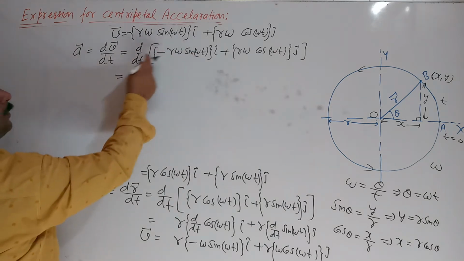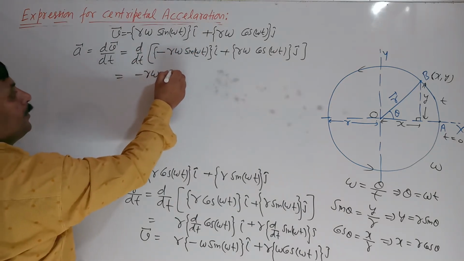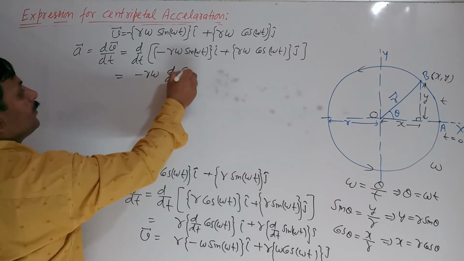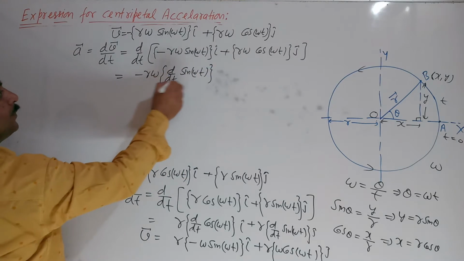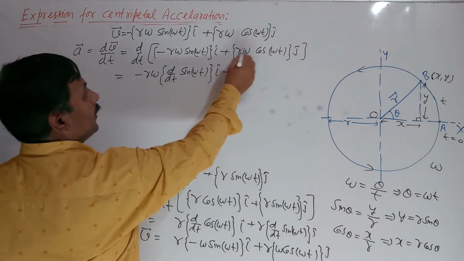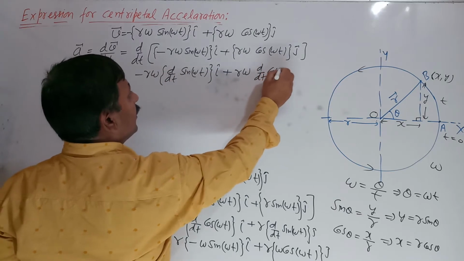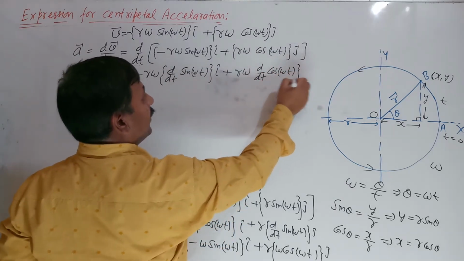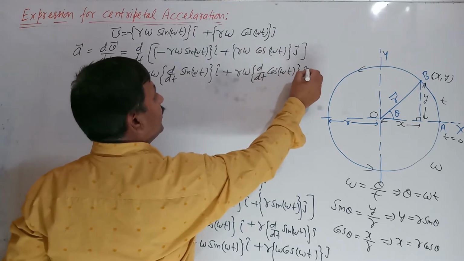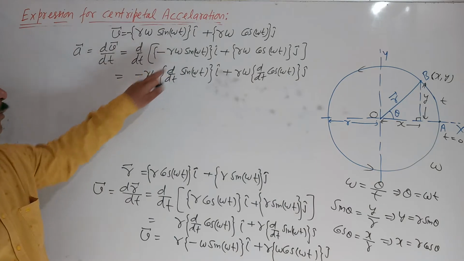What happens? D by dt of minus r omega, which I have taken out, d by dt of sin omega t I cap. Also here d by dt of cos omega t j cap, with r omega taken out.